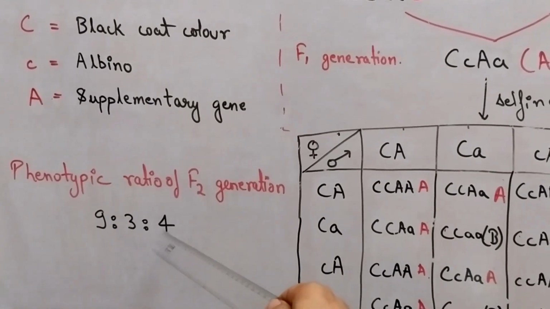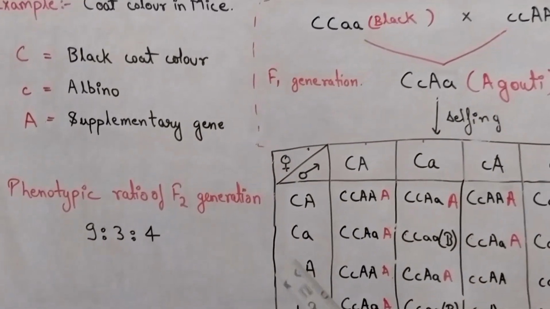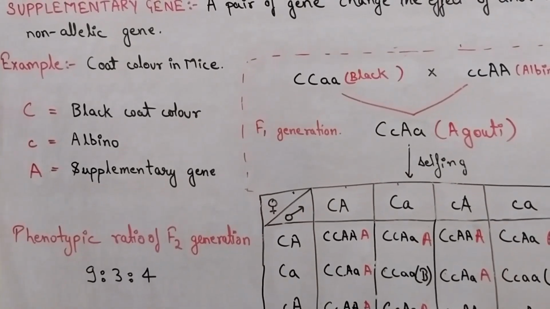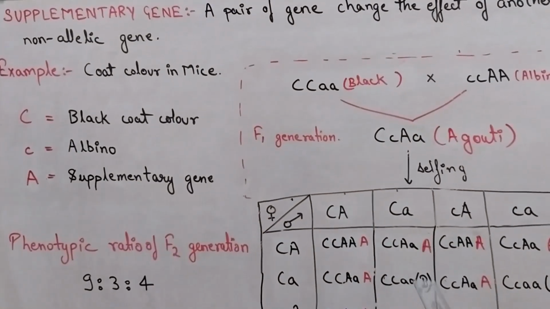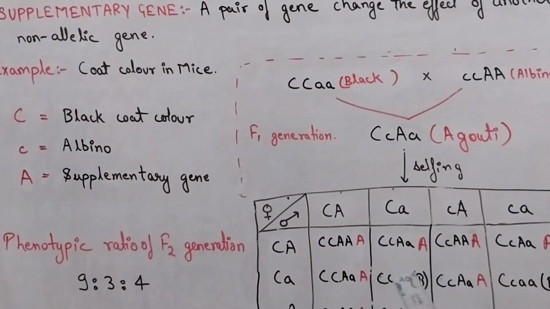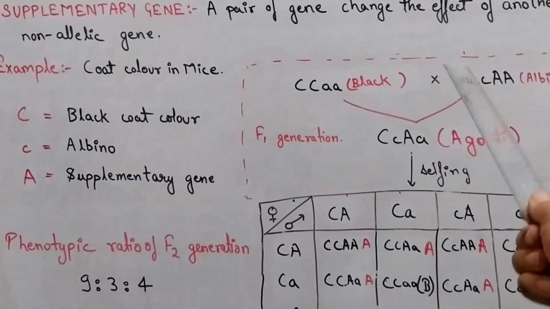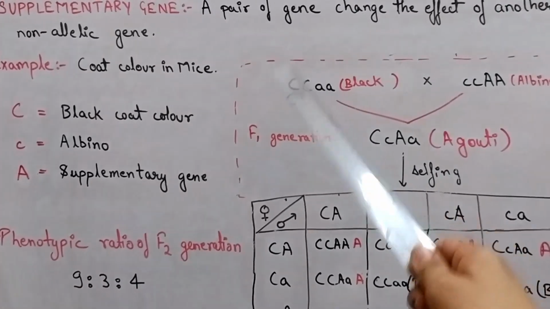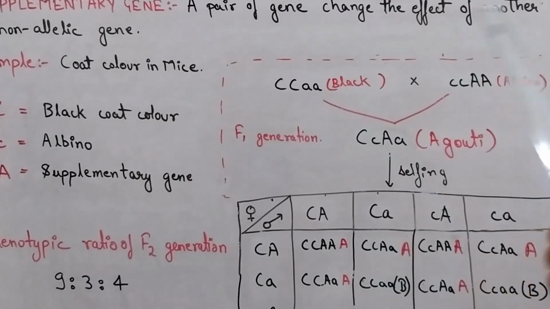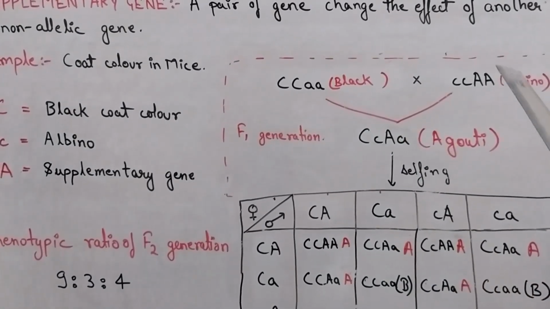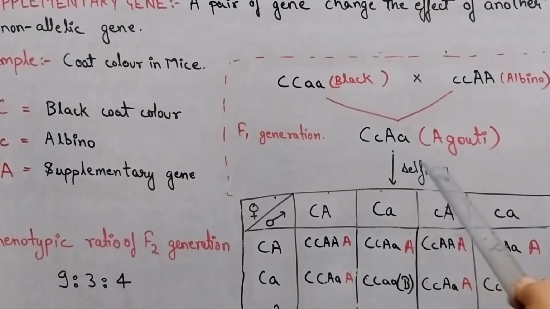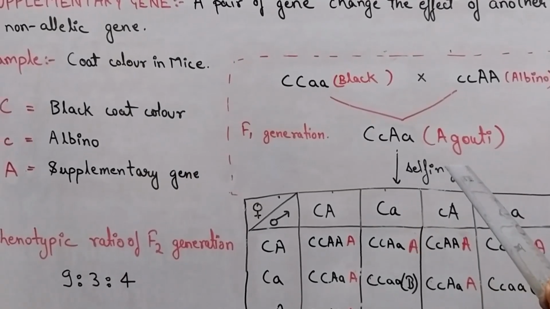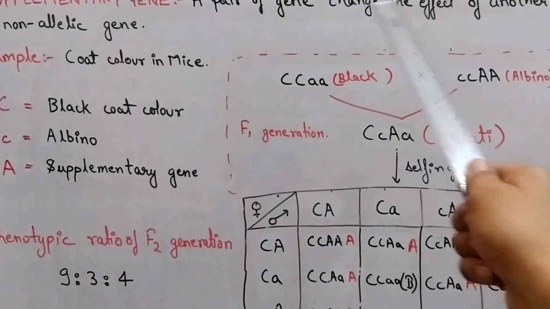It is also known as recessive epistasis, but not epistasis, because in epistasis the epistatic gene entirely make the dominant gene to express in recessive way, but here an entirely different phenotype is produced which is not either recessive or dominant.